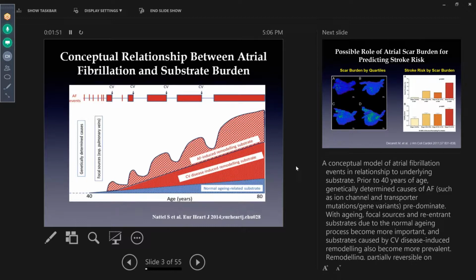But the arrhythmia itself causes structural changes in the heart, and we use the term atrial fibrillation begets atrial fibrillation, whereby the presence of atrial fibrillation leads to remodeling changes in the atrial myocardium and in the heart. And so if we could modify this area, the cardiovascular disease remodeling substrate and the AF-induced remodeling substrate, you can see we have a significant opportunity to impact the burden and progression of this disease.